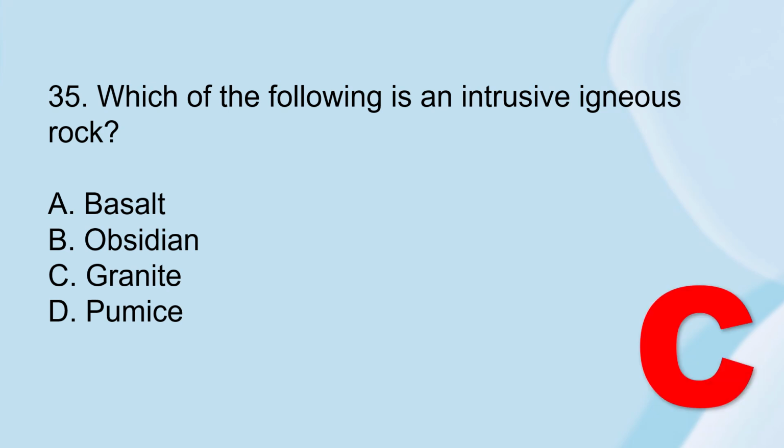Okay, the correct answer is granite. So granite formed beneath Earth's surface, and granite cools slowly, forming large crystals. So that's why it is an intrusive igneous rock. Again, it is formed beneath Earth's surface, intrusive inside. So granite is the correct answer. The other choices are extrusive, which means formed on the surface or outside Earth's surface.